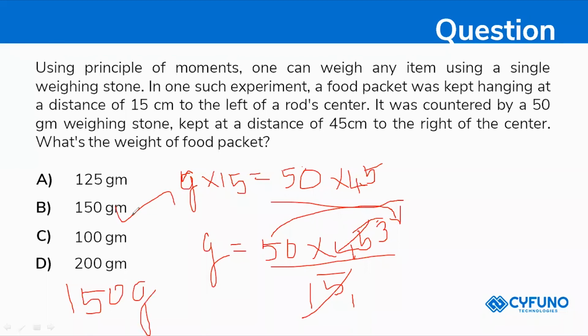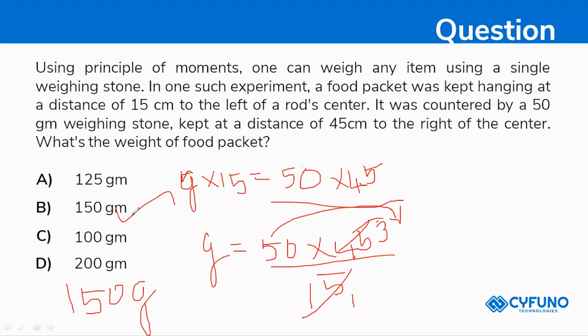For the left side they have given the distance of 15 centimeter, and for the right side they have given the distance of 45 centimeter and the weight, that is 50 gram.